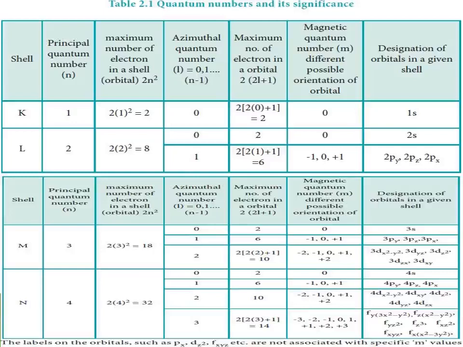Now the next tabular column, maximum number of electrons. So we are going to find the maximum number of electrons. So the formula is 2 into (2L plus 1). So 2 into 2, that L value is 0 plus 1, that is 2. Next, like that you apply.